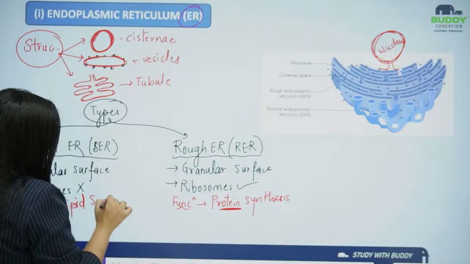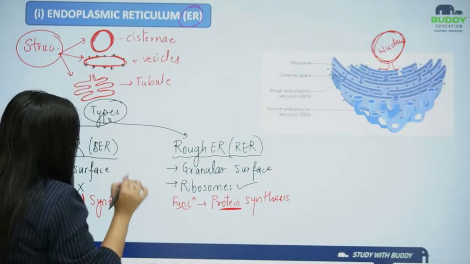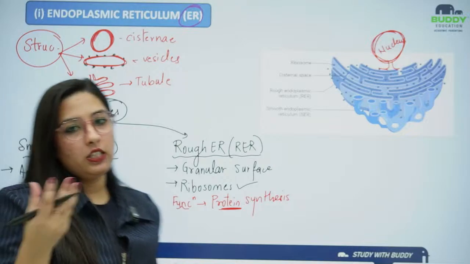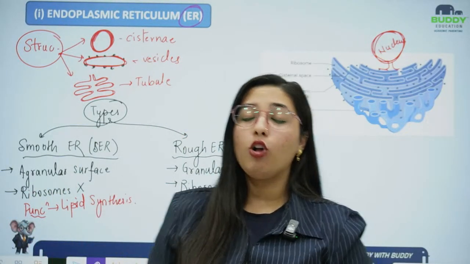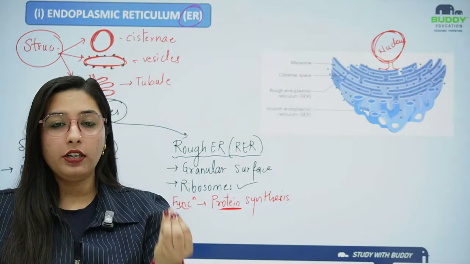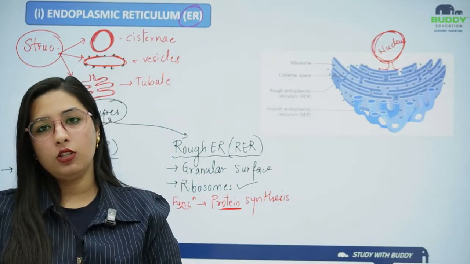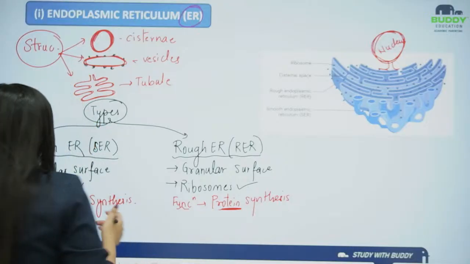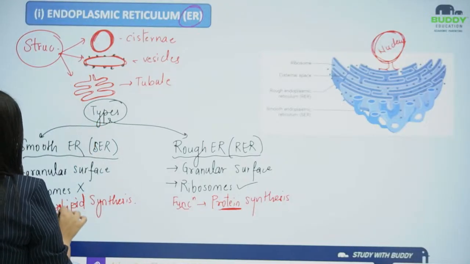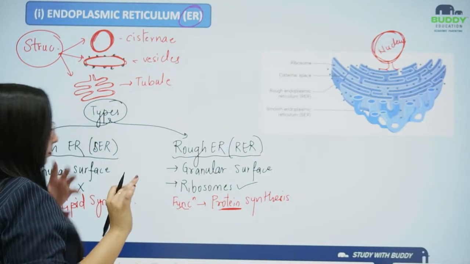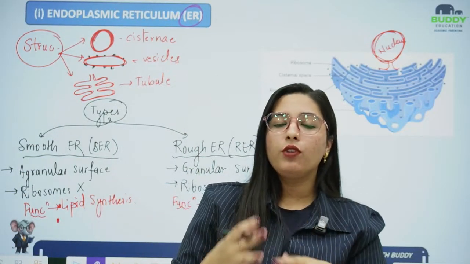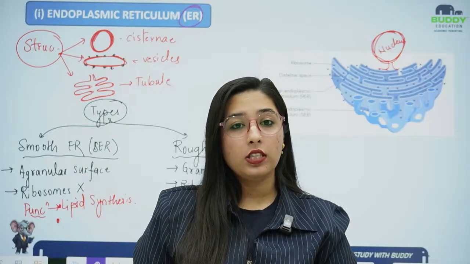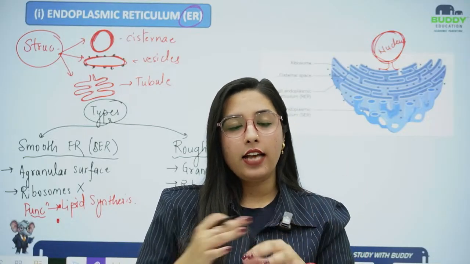Now apart from lipid and protein synthesis, the smooth endoplasmic reticulum also performs one more important function. You have a lot of toxins in your body, you take in a lot of toxins, and those toxins have to be reduced.